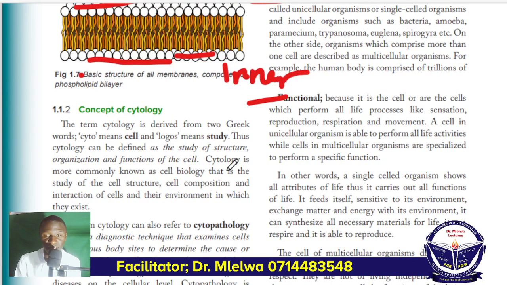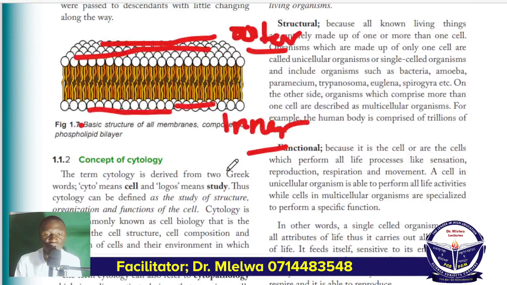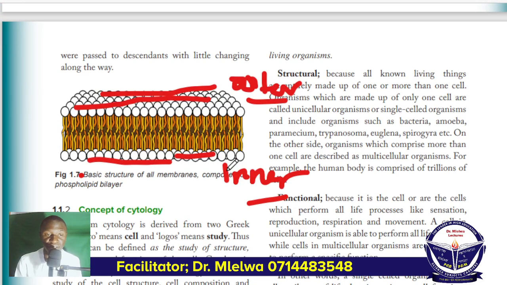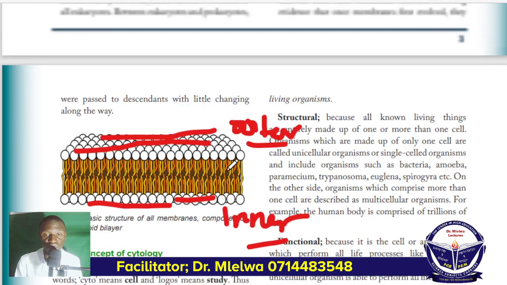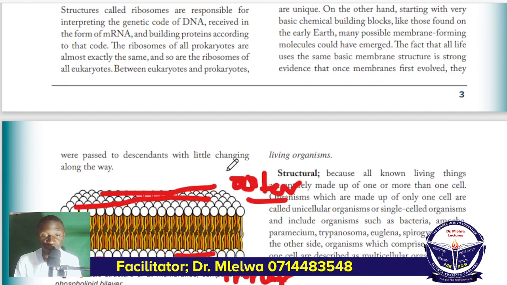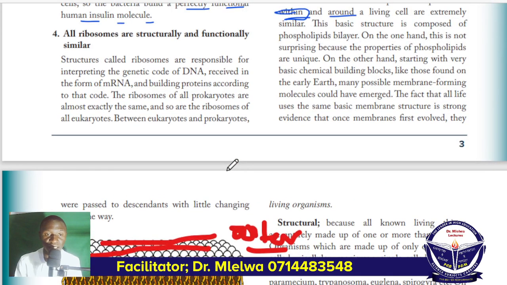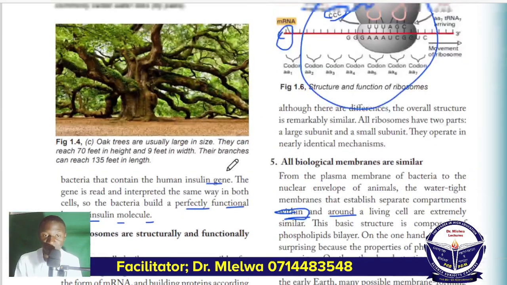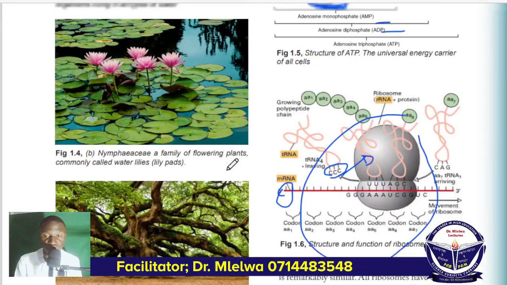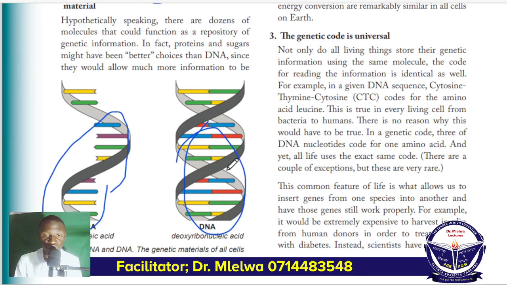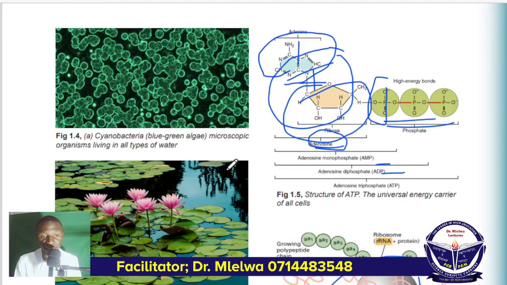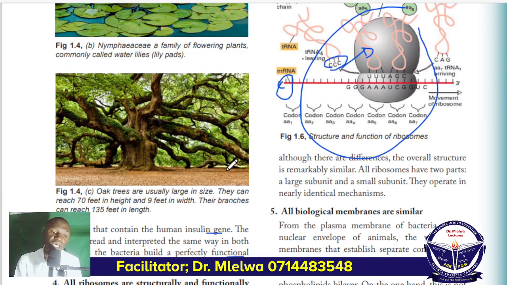This marks the end of our discussion regarding the similarity of all cells. We have discussed many things. First we discussed DNA, the genetic material, and we said the DNA of all cells is similar. Second, we discussed energy, how cells get energy through ATP. Third, we discussed the genetic code. Fourth, ribosomes, and fifth, membranes. Let me repeat: first DNA, second energy, third the genetic code, fourth ribosomes, and fifth all membranes.